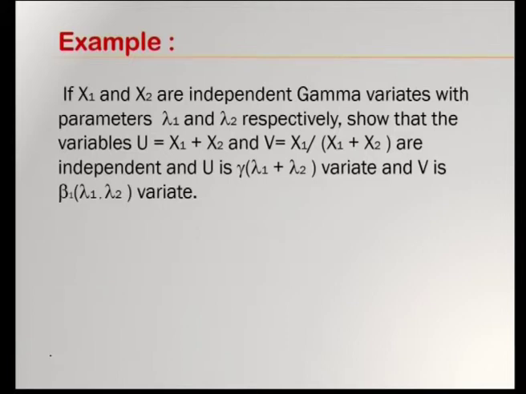Okay, we will see this example wherein if x1 and x2 are independent gamma variates with parameters lambda 1 and lambda 2 respectively, show that the variables u is equal to x1 plus x2 and v is equal to x1 divided by x1 plus x2 are independent, and u follows a gamma distribution with lambda 1 plus lambda 2 as a parameter, and v is a beta 1 distribution, that is beta distribution of first kind with parameters lambda 1 comma lambda 2.